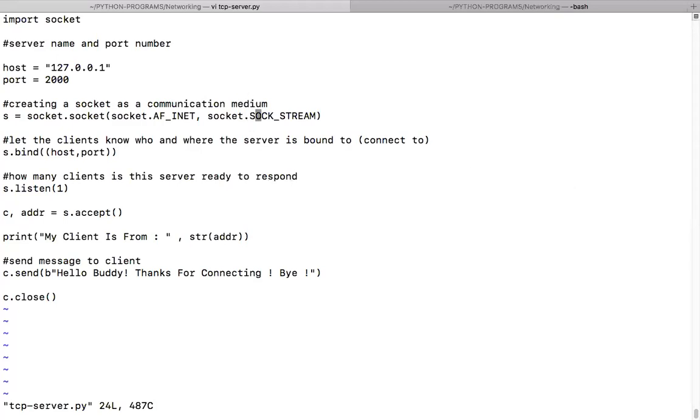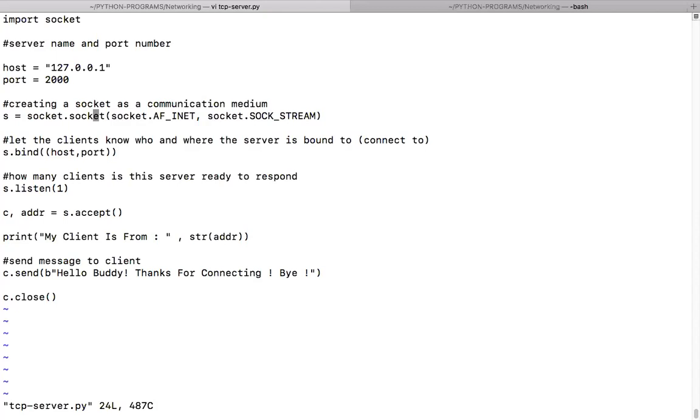Now this one. What does SOCK_STREAM indicate? SOCK_STREAM indicates that you are working on a TCP server or a TCP call. This indicates a TCP stream. Guys, is that okay? For UDP, you will have SOCK_DGRAM. I'll talk about UDP later. So this is basically TCP. I want a TCP connection is what it says.